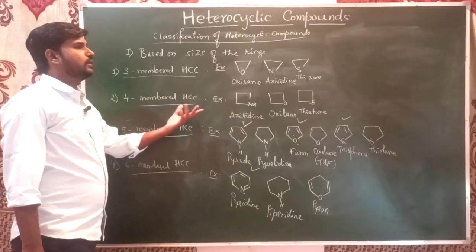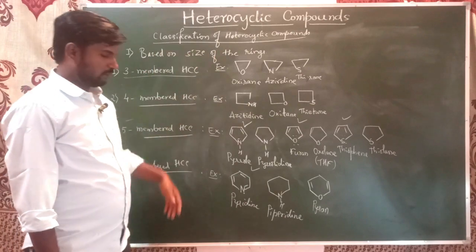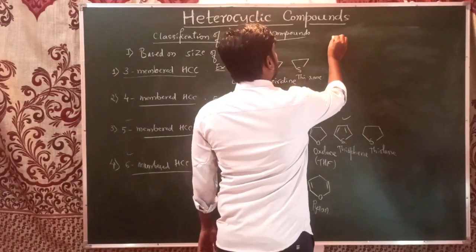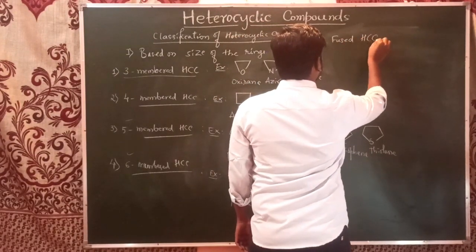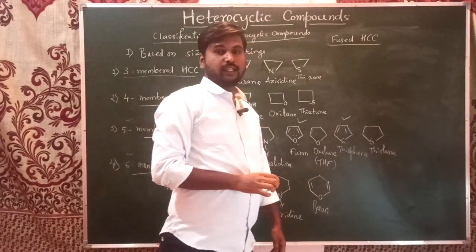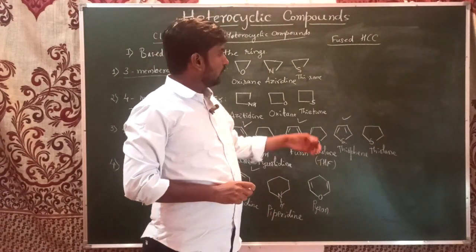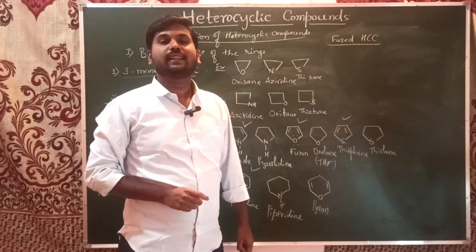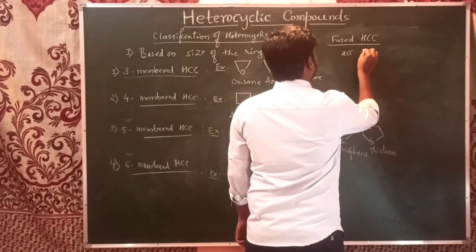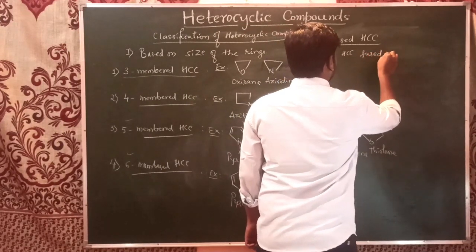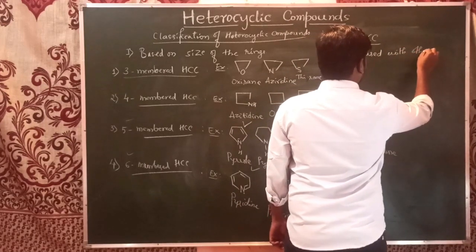And there is one special heterocyclic compound based on the size of the ring, that is fused heterocyclic compounds. It is also known as condensed heterocyclic compounds. As the name itself tells us, the heterocyclic compound is fused with other rings.